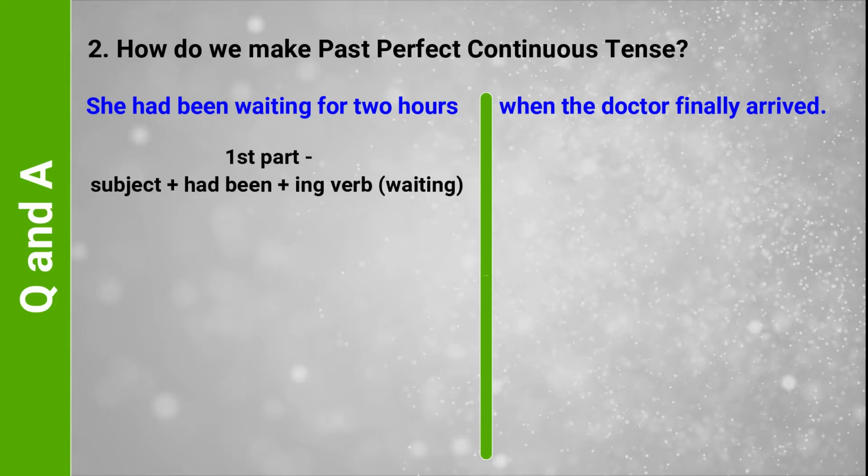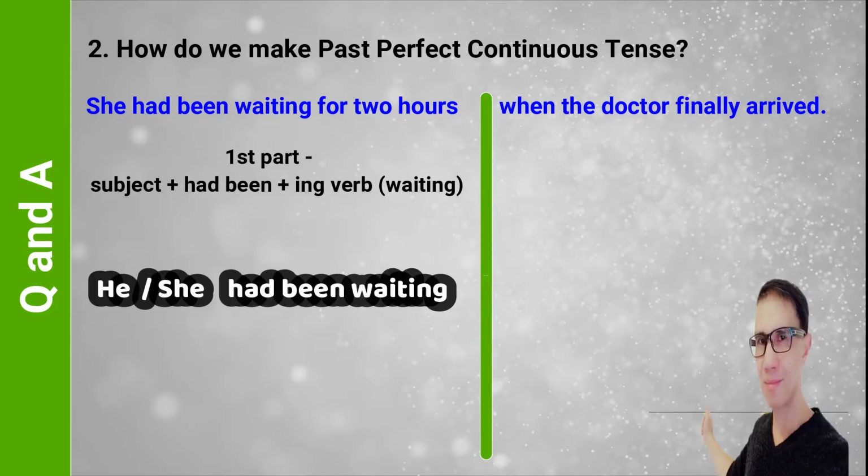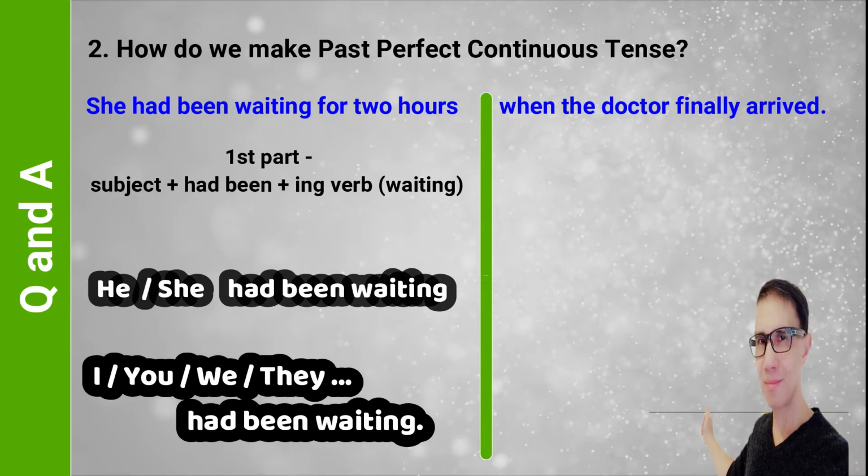To make this, put the subject first plus had been plus ing verb. So, you say he, she, your subjects, had been waiting. I, you, they, we, your subjects, had been waiting. You always use had been, even if the subject is singular or plural.